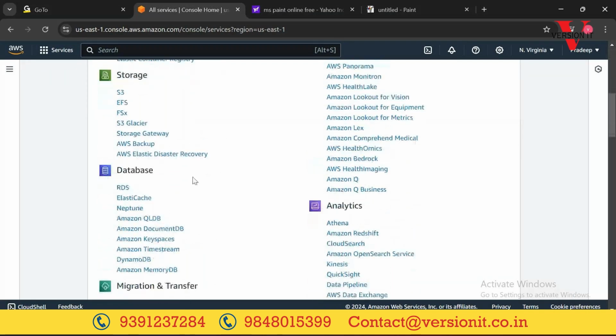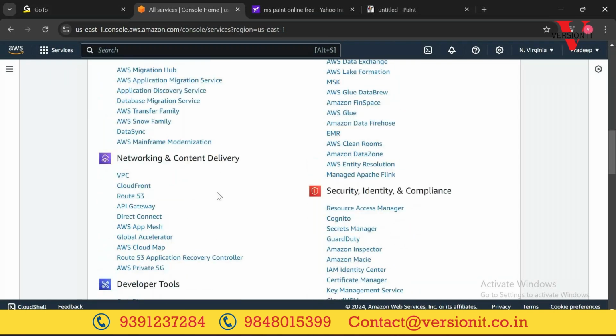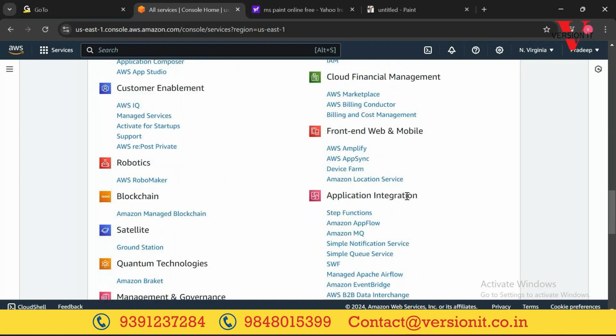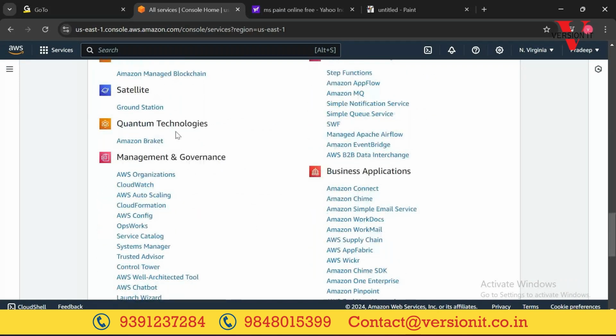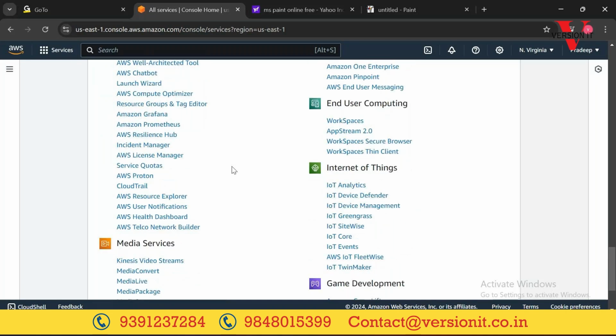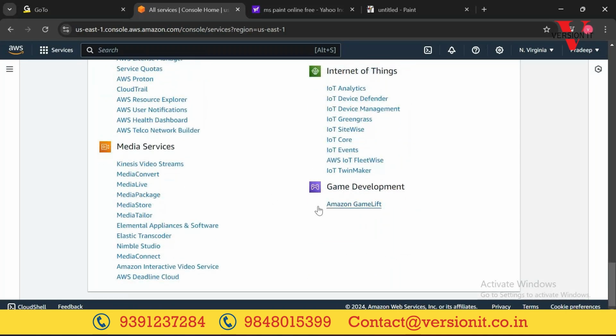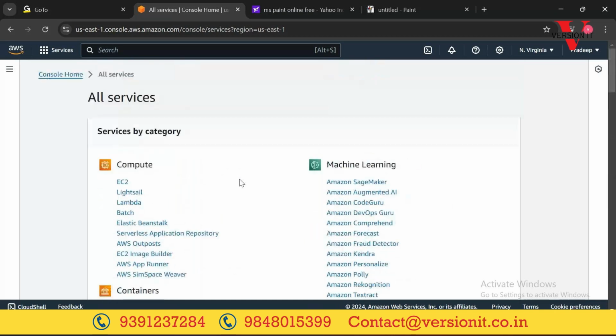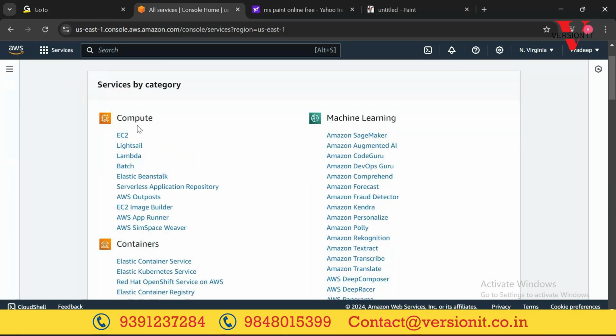Storage, database, analytics, security, developer tools, blockchain, satellite, quantum technologies, like this. So many services, even for gaming AWS Cloud is providing. Now I want to create a server. That is our goal, right? If you want to create a server, which service do we need to select? Under the compute section, there is a service called EC2.